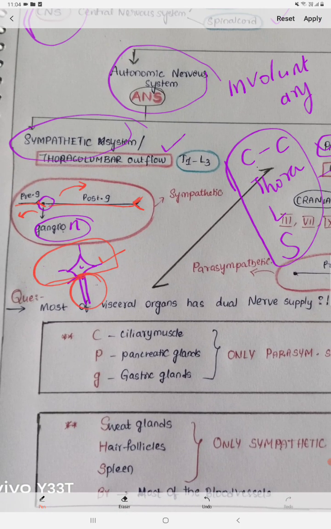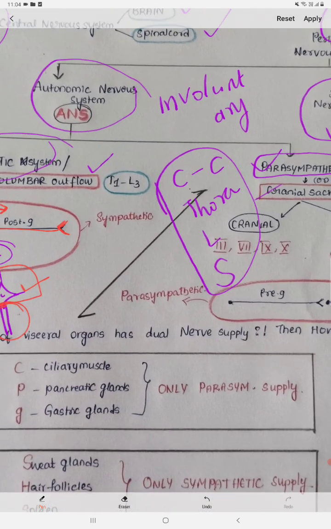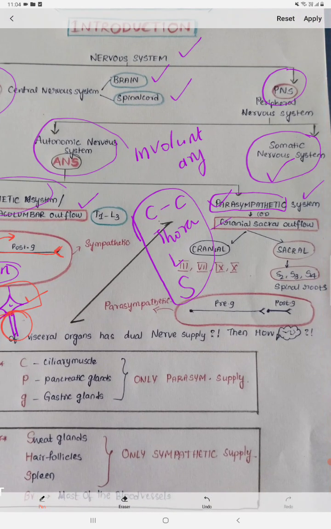So here this is the sympathetic nervous system. Coming to the parasympathetic nervous system, we have the craniosacral outflow. So we have two outflows again in it, cranial and sacral. Cranial equals the 3rd, 7th, 9th and 10th cranial nerves. Sacral is the S2, S3 and S4 spinal roots.